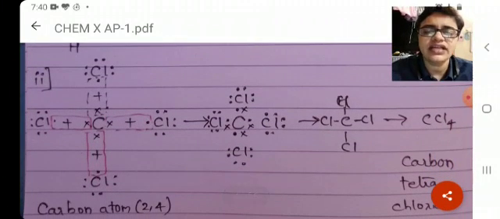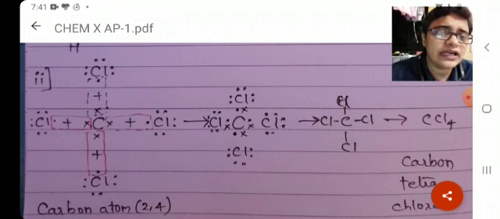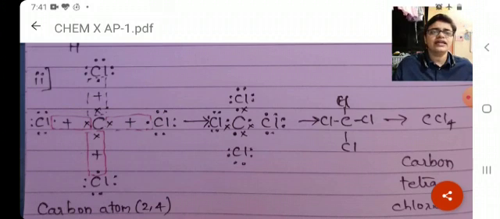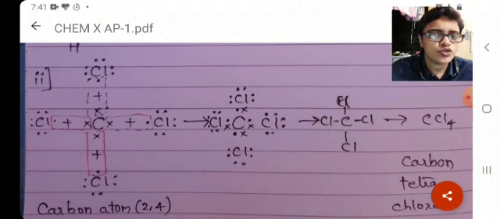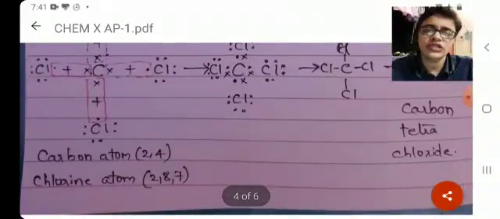Okay, here we have the next, that is carbon tetrachloride. Again, what points are very important in this diagram: the box which has been shown with a red color and a black color marking in the first part, which indicates the sharing of electrons, that is mandatory. After that you have to show the diagram without plus, then you have to write Lewis structure, that is line structure, and then finally you will write CCl4. So once again, all minute details shown in the diagram have to be shown in the answer paper also, then only you deserve 1 mark.